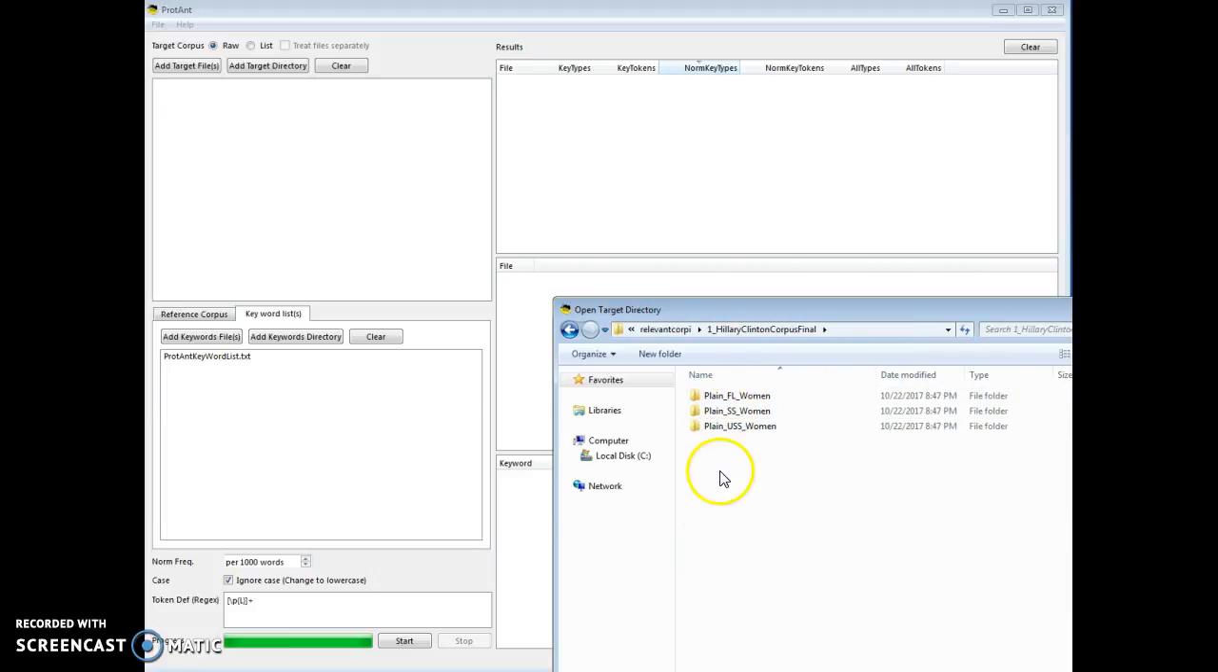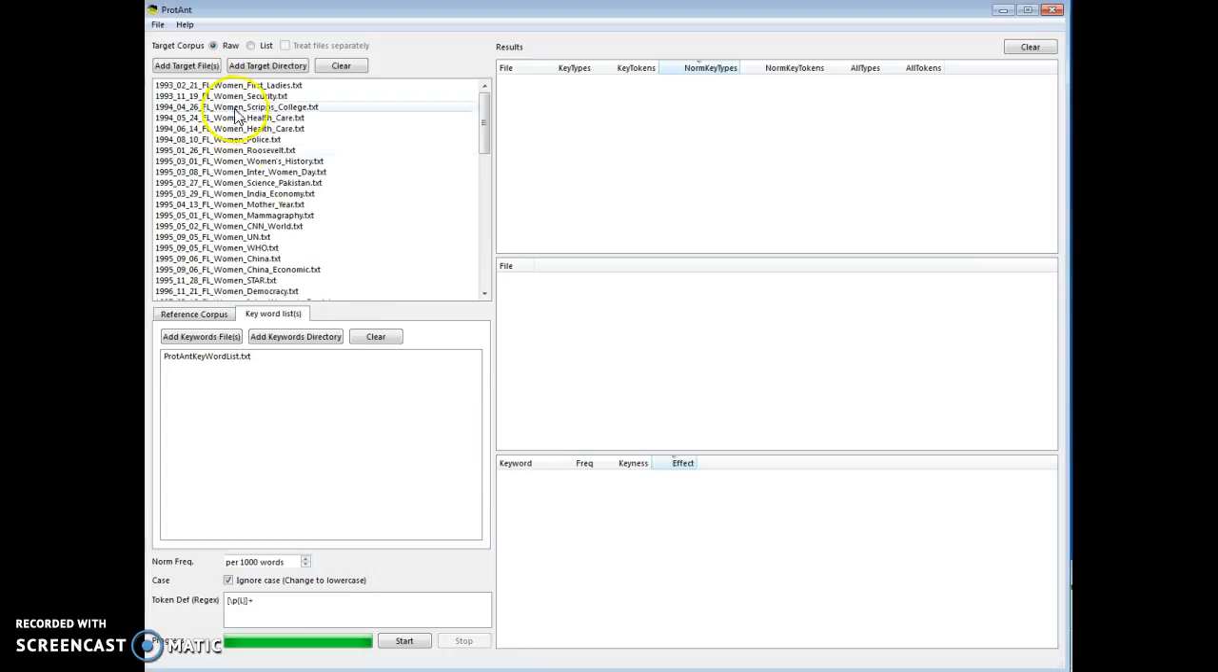And you see there are 3 folders. There's plain text where she's First Lady talking about women, plain text where she's Secretary of State talking about women, plain text where she's a U.S. Senator talking about women. And we cannot read all 3 at one time, but we can read them one at a time. So we're going to select First Lady, select the folder, and voila, all the First Lady files are read into ProdAnt.